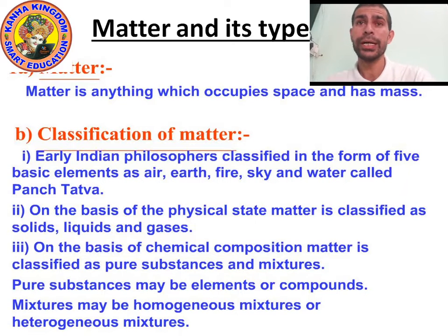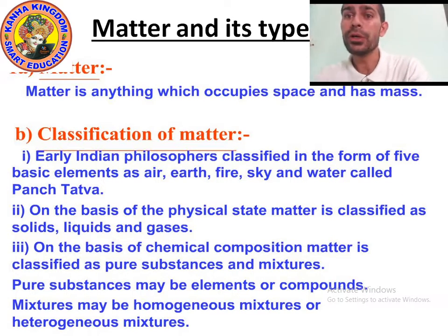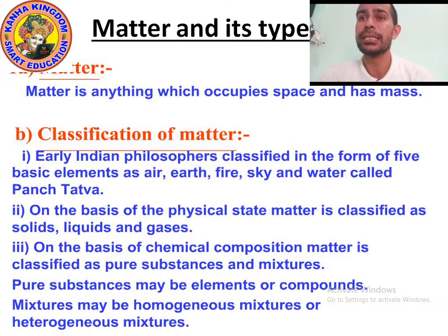As I said, on the basis of chemical composition, matter can be classified into two parts. First is pure substance, second is mixture. Pure substance may be an element or a compound. So pure substance can be divided into two parts. There are two types of pure substance: first is element, second is compound.